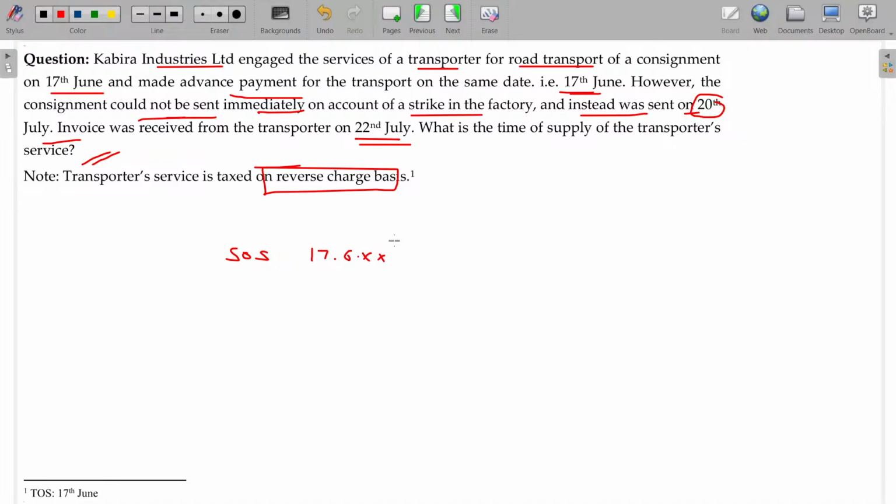We have to follow reverse charge basis. So this is about the supply of service. An advance was also paid on the same date, then the payment date is 17/6. The other is the invoice date, 22nd July, with which 61 days should be added. In July, from 22nd, there are 9 days remaining.